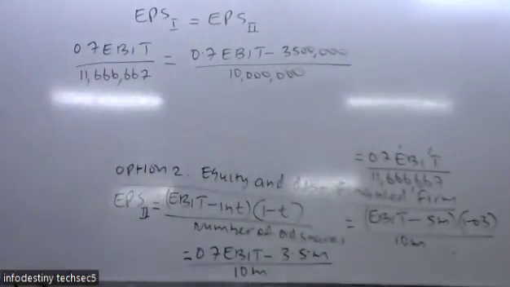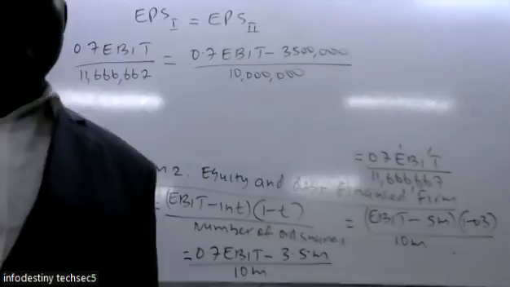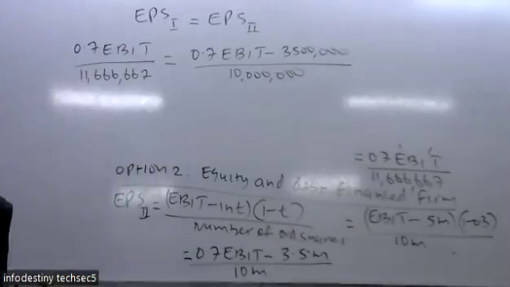So it is coming to which figure? When you cross multiply and make earnings before interest and tax to be the subject. Sorry? 2.1.